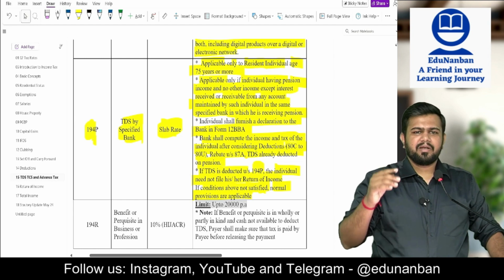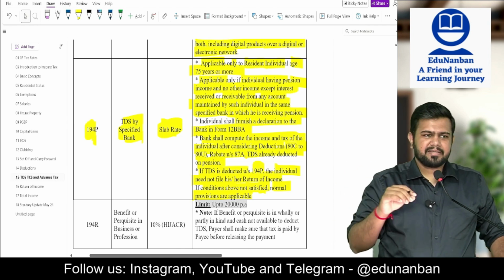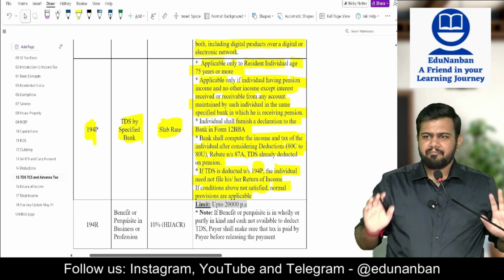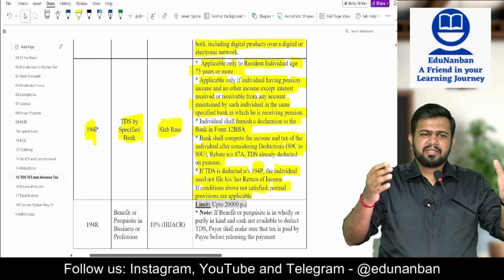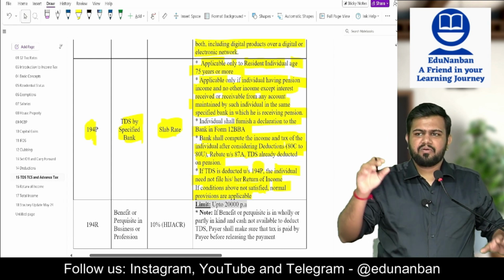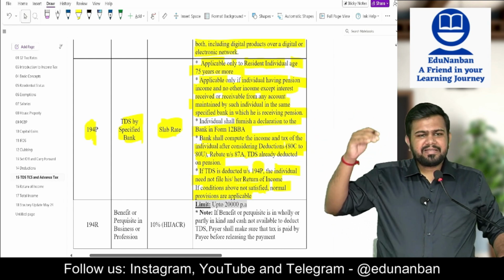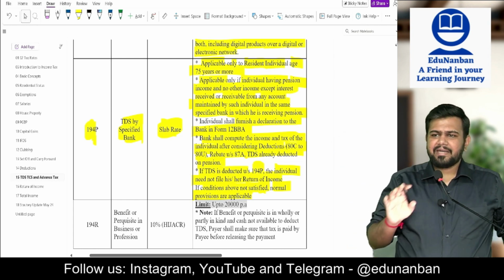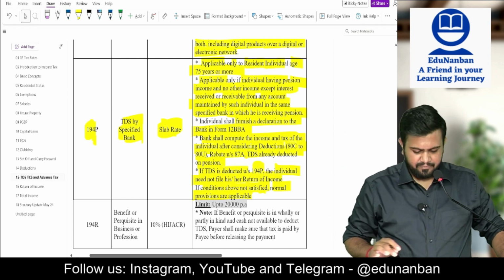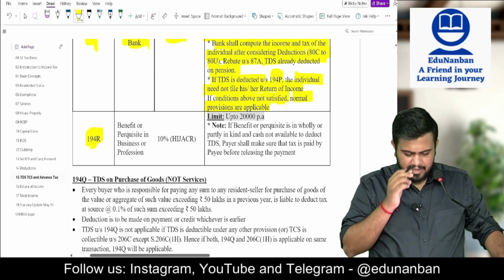In this form 12BBA, the party will fill whatever is my deduction under 80C etc. and she will give to the bank. Now bank, what they will do? They will see this, they will compute her total income and whatever tax is coming, based on that, they will deduct the TDS under 194P. If TDS is deducted under 194P, party need not file return of income. Next, section 194R.